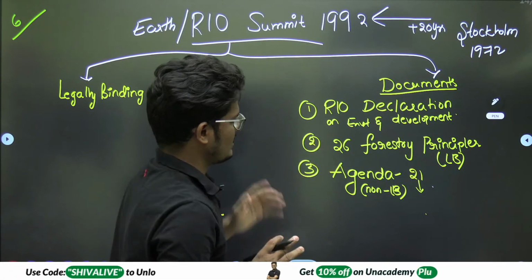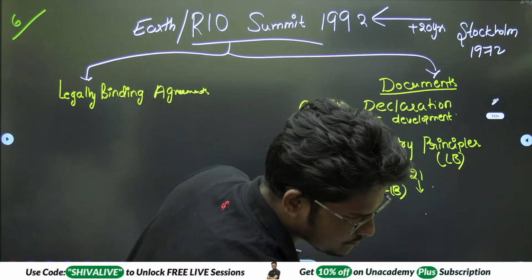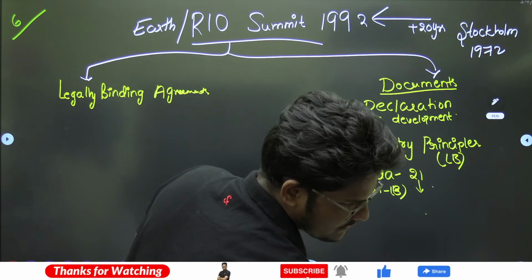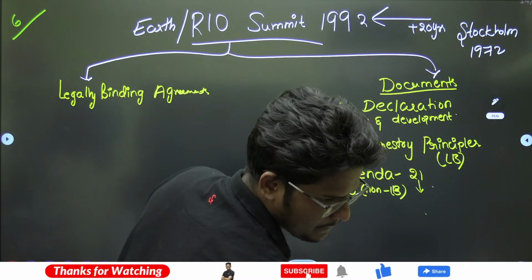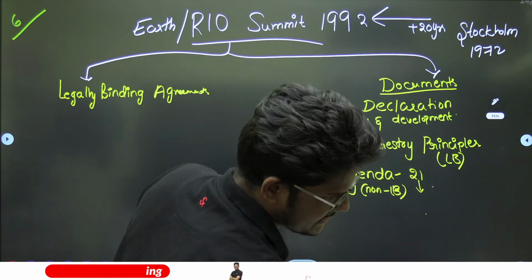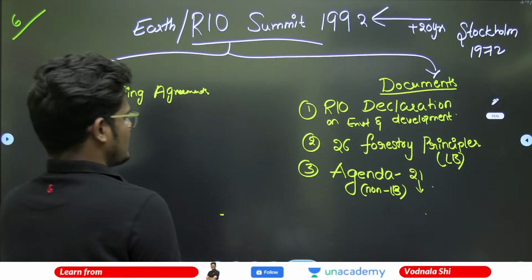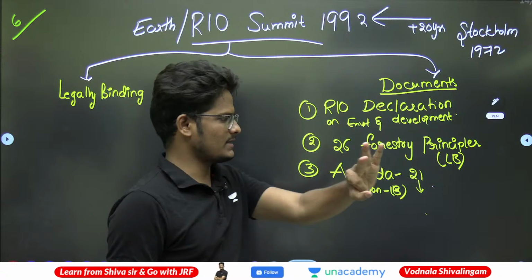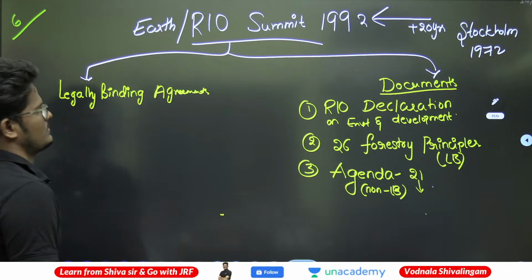That is why it is Agenda 21. So: Rio Declaration, Agenda 21 and 26 forestry principles. The 26 forestry principles are legally binding and Agenda 21 is not legally binding, for 21st century purpose.